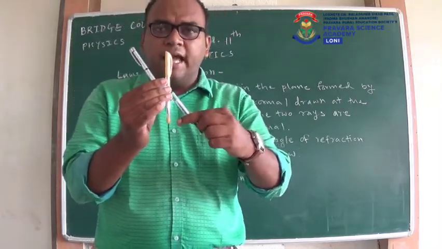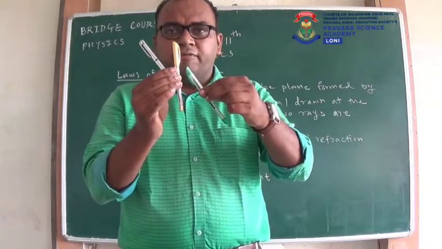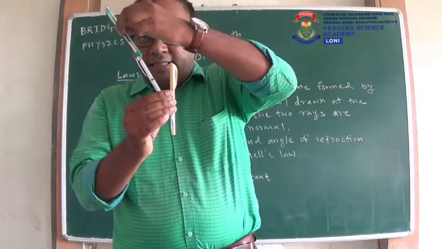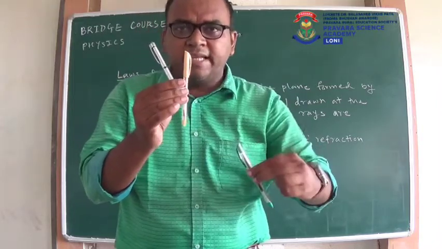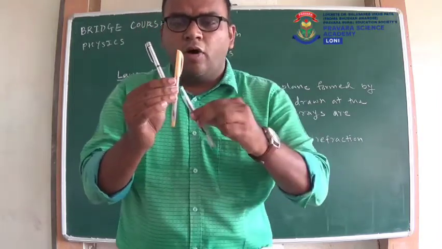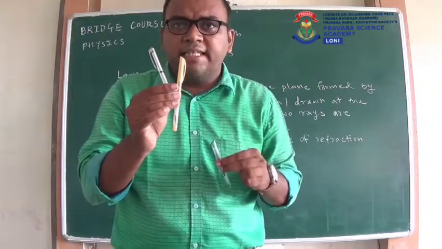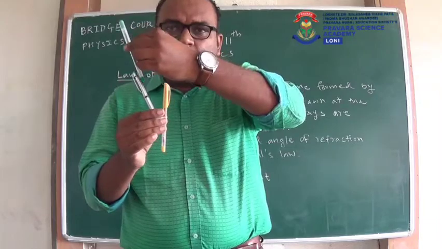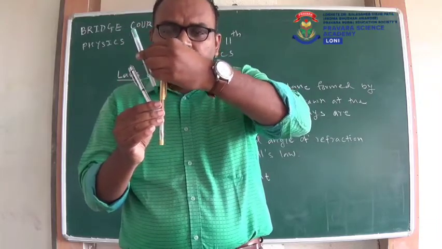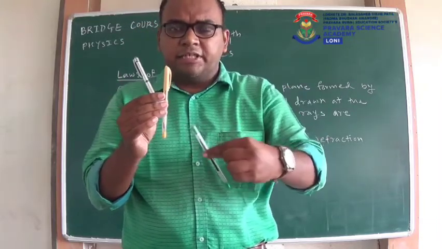So as you can see, they are in the same plane. If this is the incident ray coming in this direction, it will go in the same plane in this direction. If it goes like this, or like this, then we can say they are not in the same plane. But this is not happening. Light is coming from this direction, so it will go in the same plane in this direction.